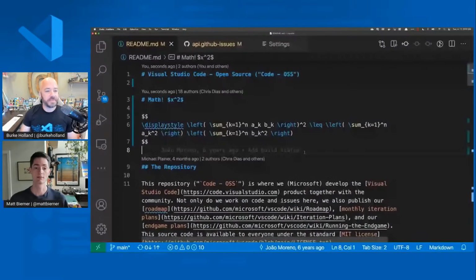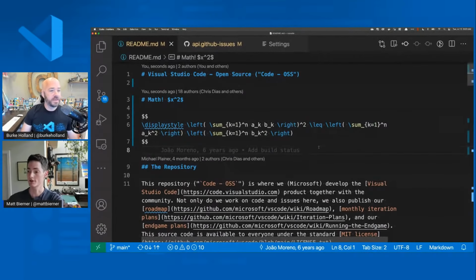All right. So with that, let's bring up to the virtual stage, Matt, to talk about Markdown Math. What is Markdown Math, Matt? Yeah, so Markdown Math is actually adding math rendering to VS Code's built-in Markdown preview.